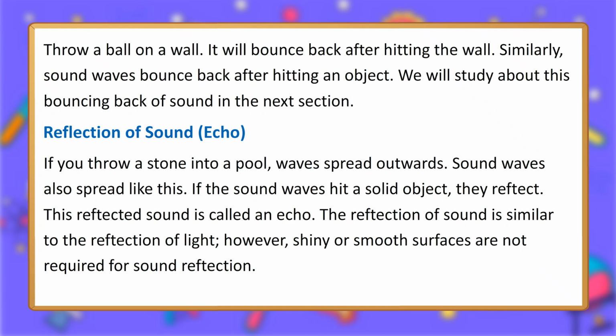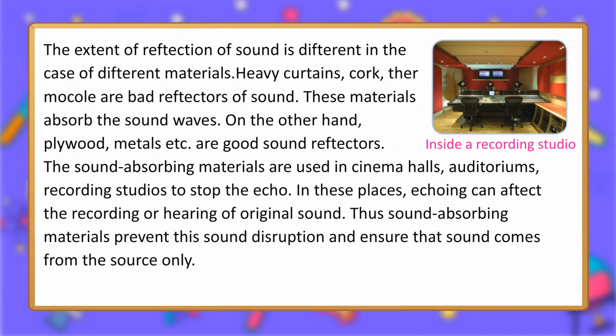The reflection of sound is similar to the reflection of light. However, shiny or smooth surfaces are not required for sound reflection. The extent of reflection of sound is different in the case of different materials. Heavy curtains, cork, thermocol are bad reflectors of sound. These materials absorb the sound waves.